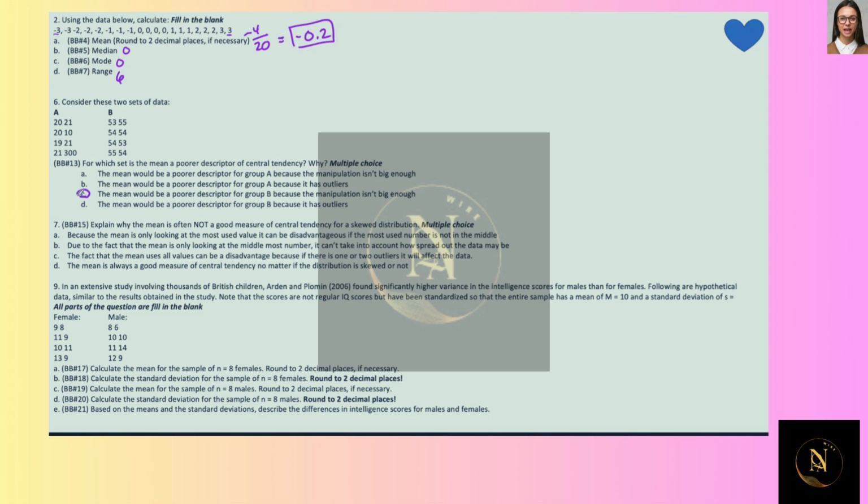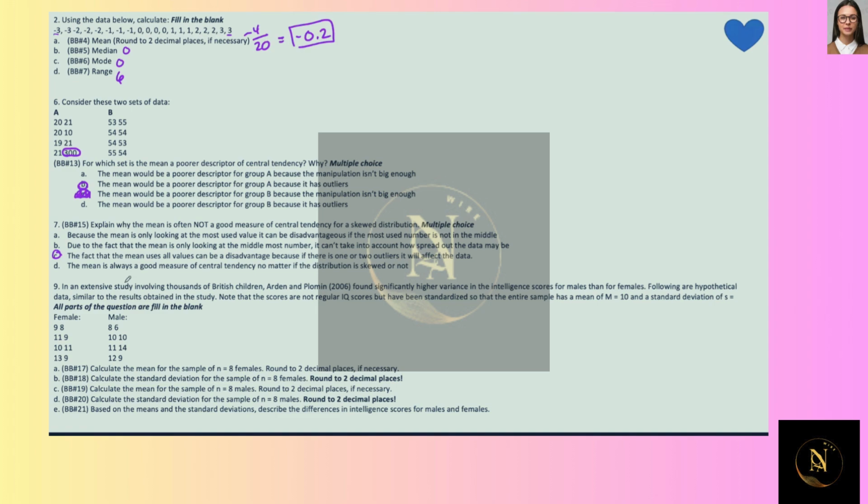So I selected C because, not C, B, because if you notice A has an outlier, so the mean would be a poor descriptor of group A because it has an outlier. Number 7, explain why the mean is often not a good measure of central tendency for skewed distribution. And that is because the mean uses all the values, which can be a disadvantage because if there are 1 or 2 outliers, it's going to affect the data.